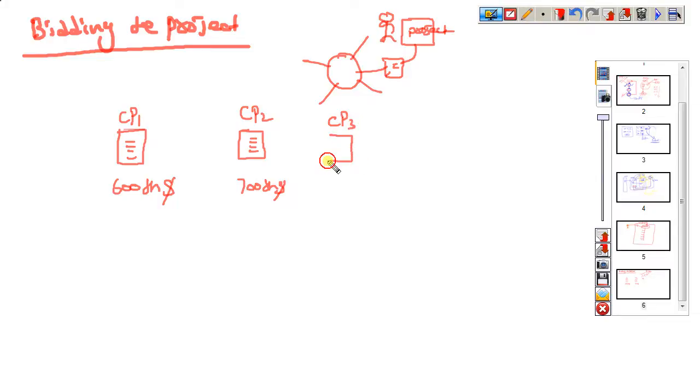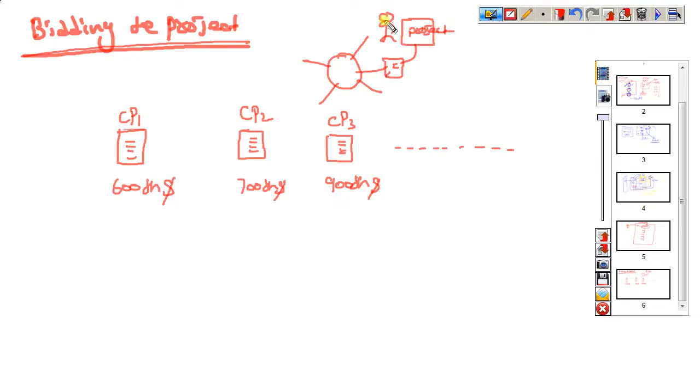Company three's requirement is $900,000 for your project. So different companies estimate like that. What we are discussing here is bidding the project, how one company gets one project.